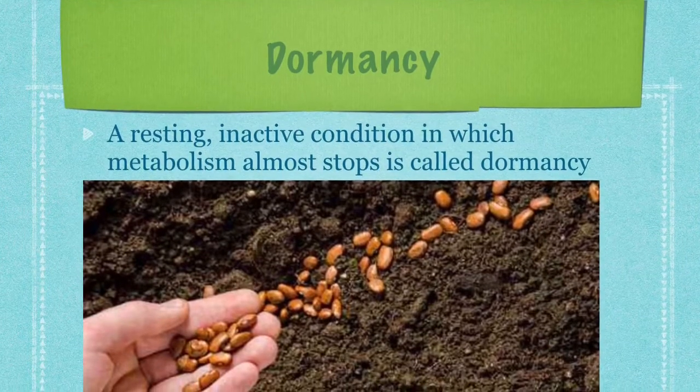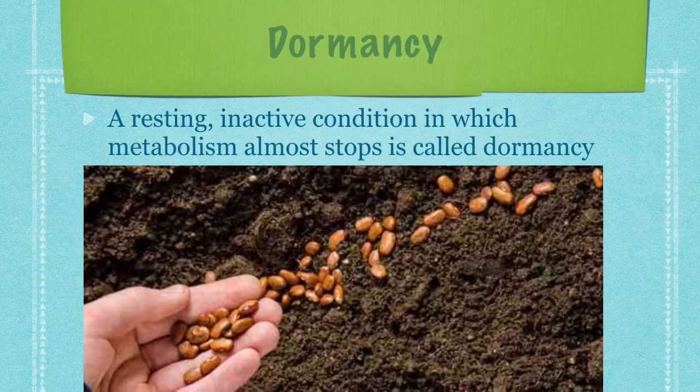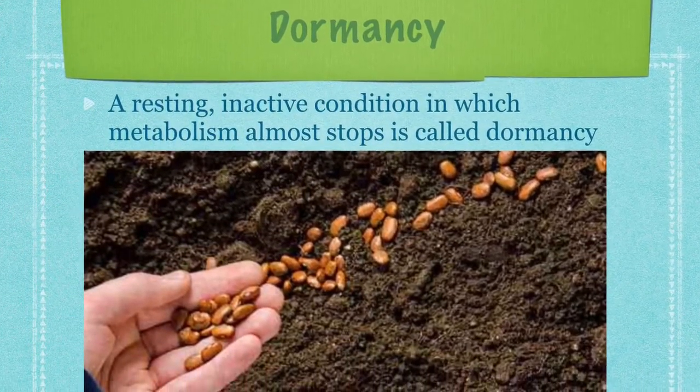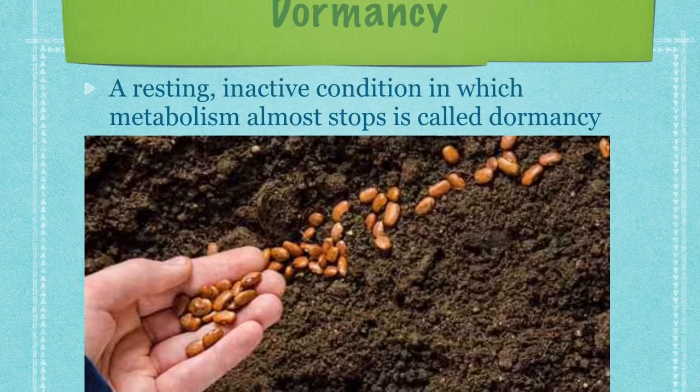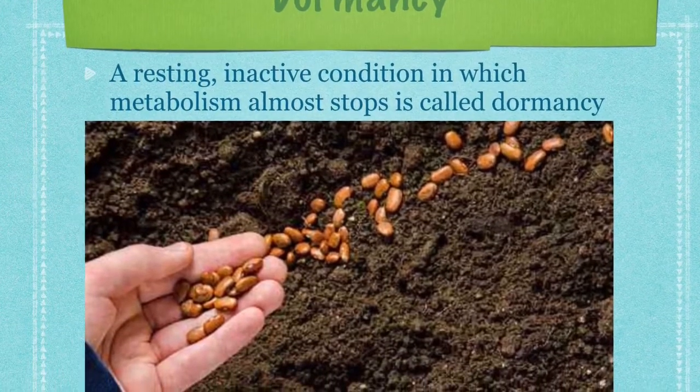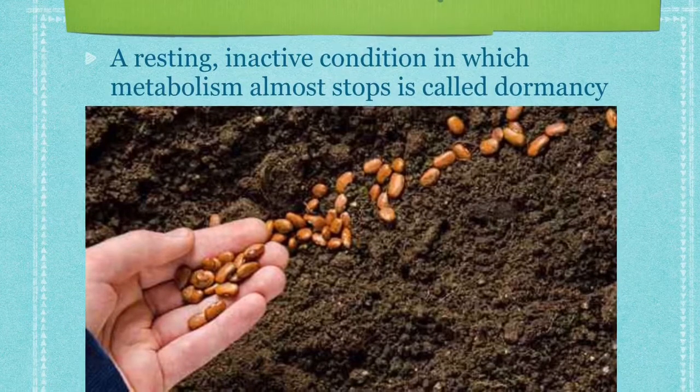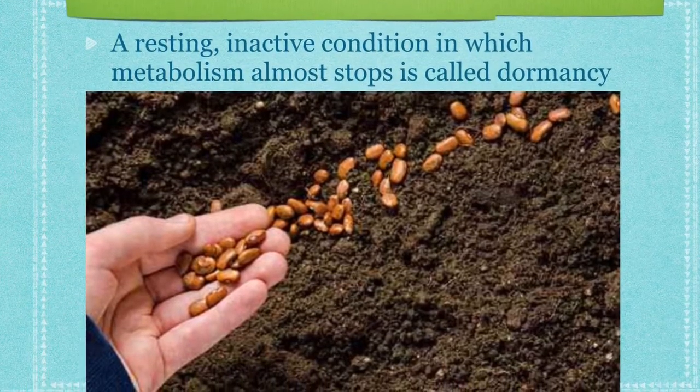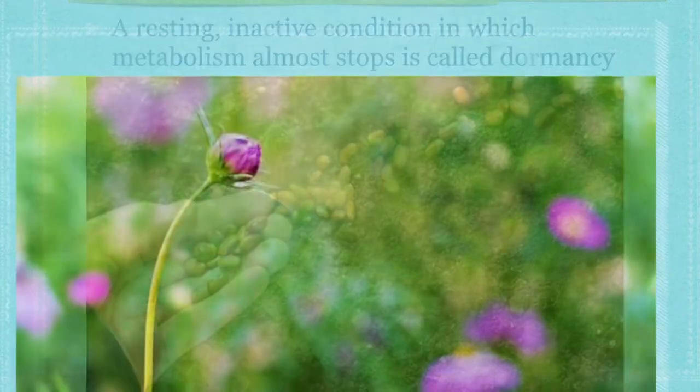So what is dormancy? Dormancy is a resting, inactive condition in which metabolism almost stops. The seed of a plant is inactive or dormant. Another part of the plant having dormancy is the bud.